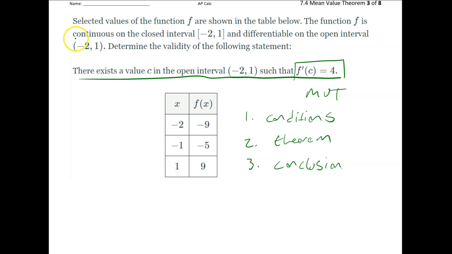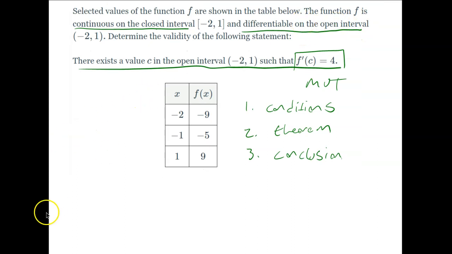So mean value theorem had two conditions in our formulation on the previous page. That the function f is continuous, and the function f is differentiable. Don't worry too much about the closed interval, open interval parts. That's not going to affect our lives too much. So there's our first condition. Our second condition is that there is an average rate of change equal to 4.